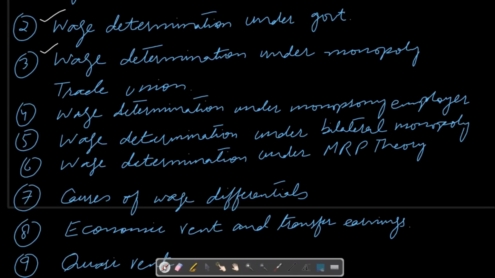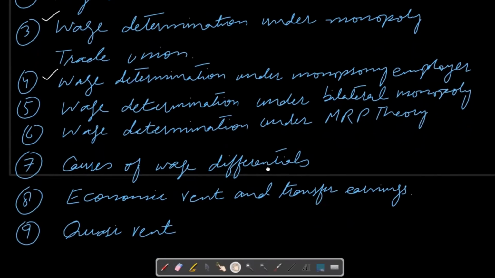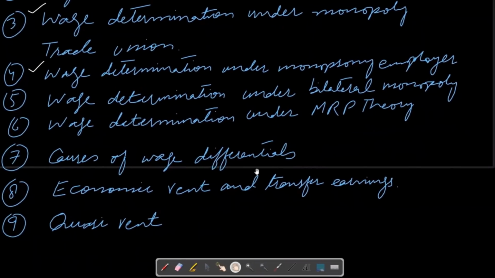Next is wage determination under monopsony employer. A monopsony employer refers to a single employer of the labor force. And afterwards, I will move to wage determination under bilateral monopoly. Bilateral monopoly is the phenomenon in which there is a single seller and a single buyer of labor.